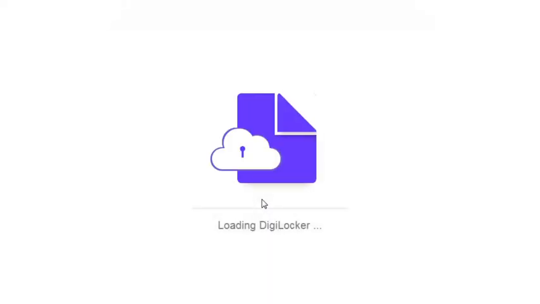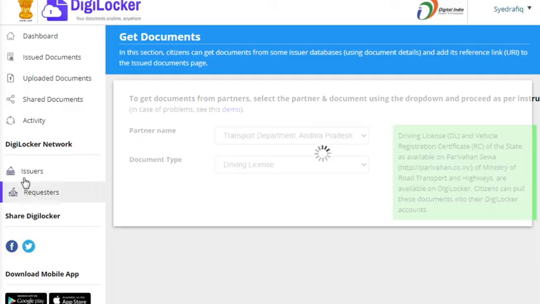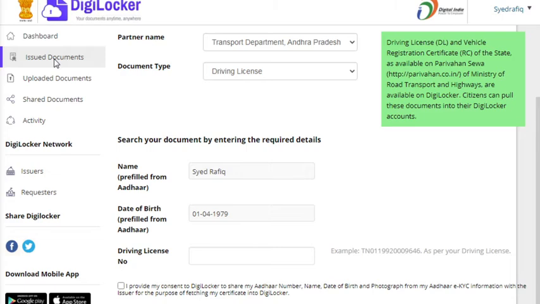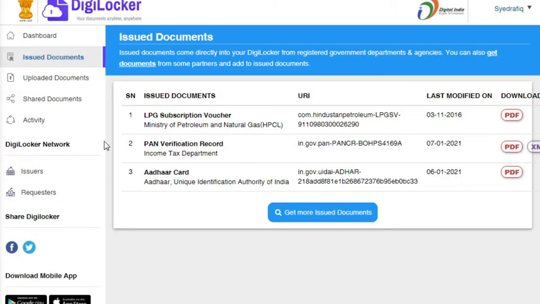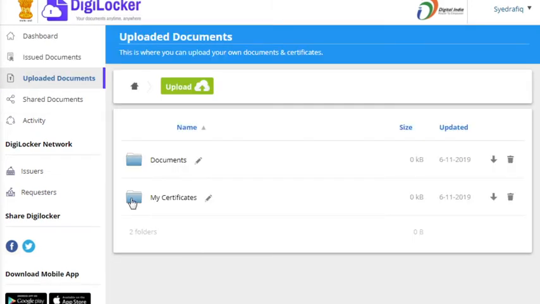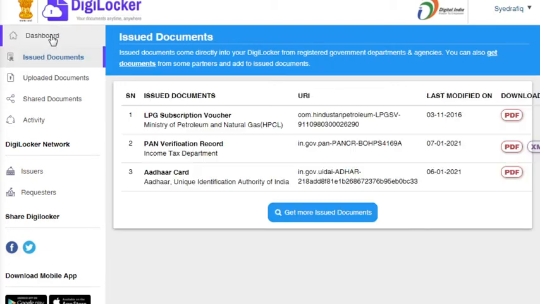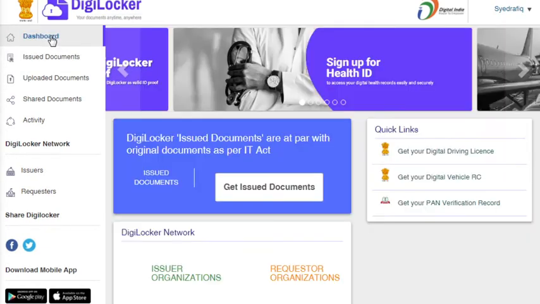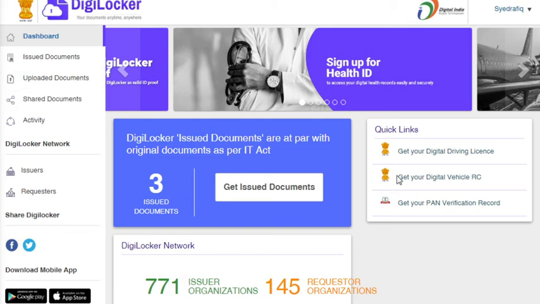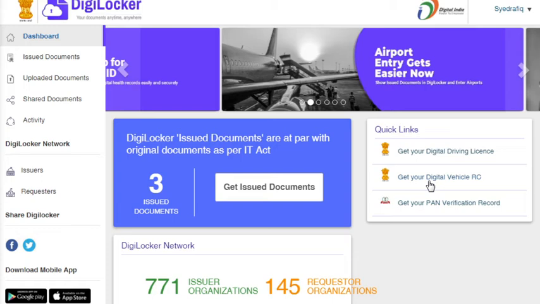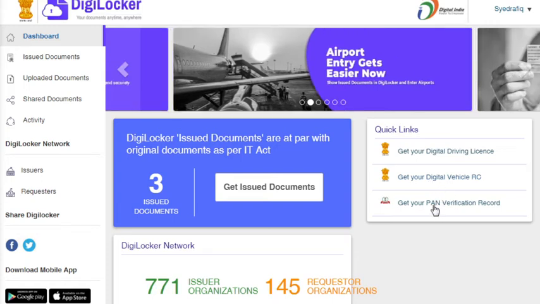Okay, here I already uploaded 3 documents to my personal digital locker. So if you observe here, issued documents, this is my Aadhaar card and this is my PAN verification and this is LPG gas also you can keep, and here uploaded. If you want to upload documents also you can upload. Okay, and this is the dashboard. So these are the certificates. Get your digital driving license, get your digital vehicle RC, get your PAN verification record.